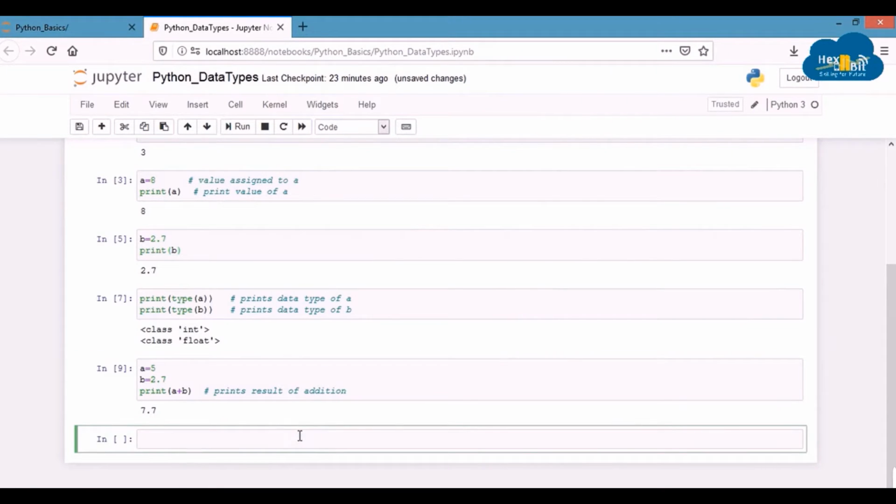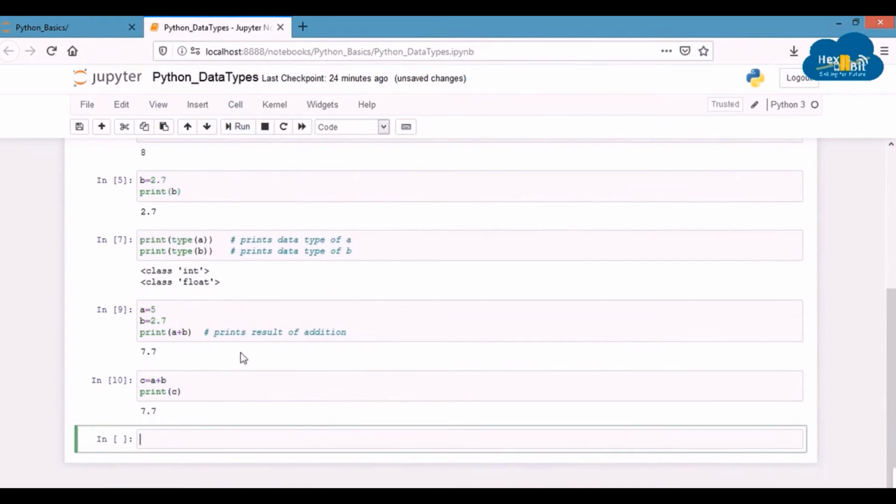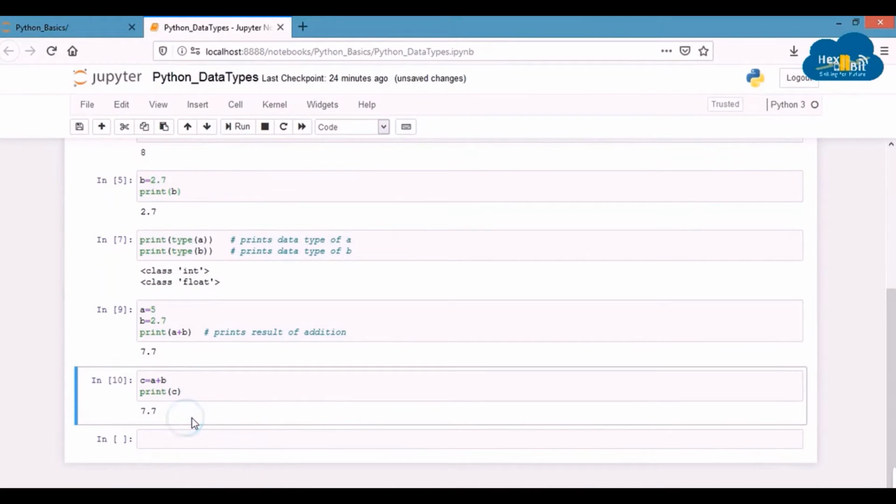Now suppose you want to store this result in another variable. You can do this by writing c equals a plus b, where c is the variable which will hold the result of the summation. Printing c will also give the same result. These variable names can be selected as per your convenience. Also, kindly note that variable names are case sensitive. Let's proceed further and see another example.